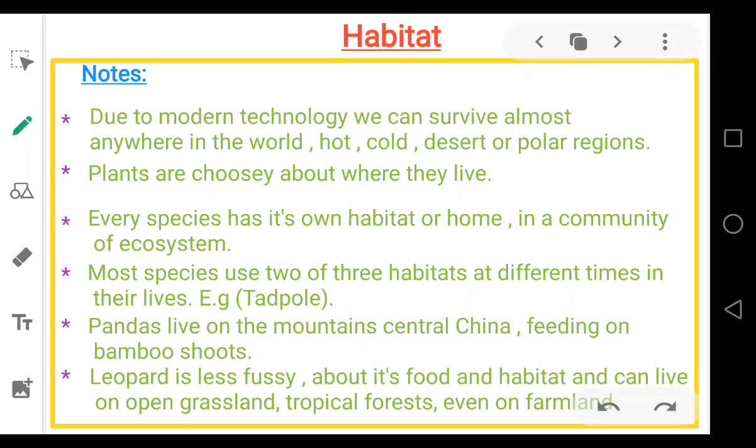Now I hope you have learned the concept of habitat. Now, let me show you the chart. These are the different habitats. I've made the picture. You can see it over here, as we've discussed, it is due to modern technology that we can even live in the deserts.